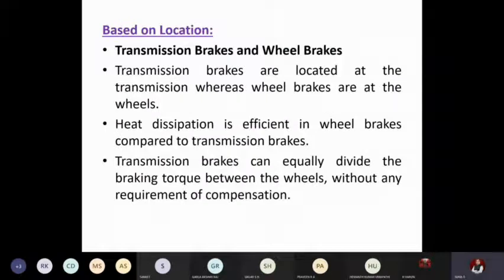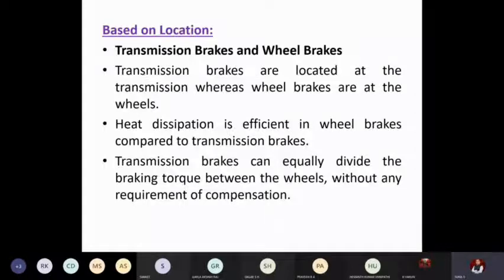Based on the location, there are transmission brakes and wheel brakes. Transmission brakes means there will be a rod-like structure placed very near to the gear lever. In some high-end vehicles, if you apply it, the vehicle cannot be stolen, even if the glass is broken. Whatever may be the case, the vehicle cannot even be towed. It should only be lifted through a crane and moved. So they are called transmission brakes.